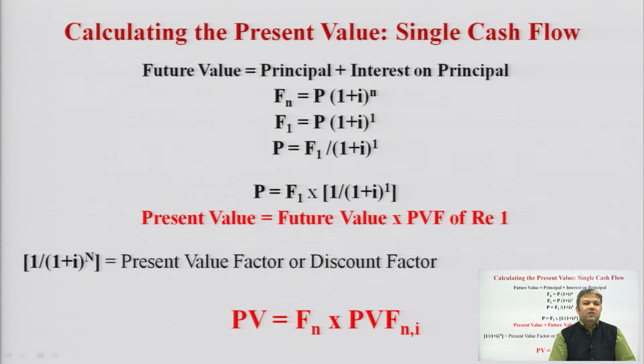So, my formula would be PV, present value, is equal to Fn, n number of periods, multiplied by PVF, present value factor, N, I, where n is equal to number of years, number of periods, and I is equal to rate of interest. So, this calculation I have to make here.